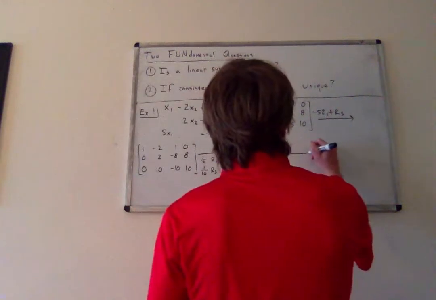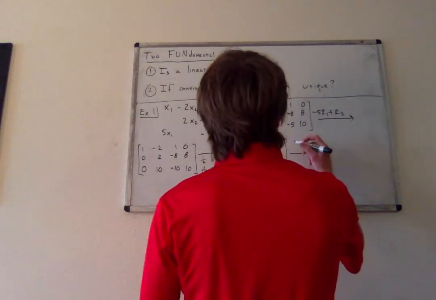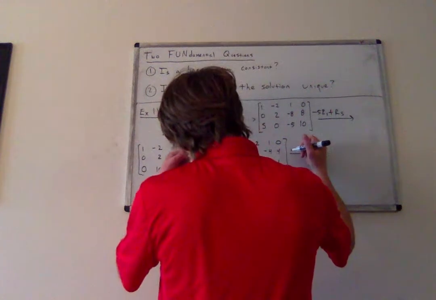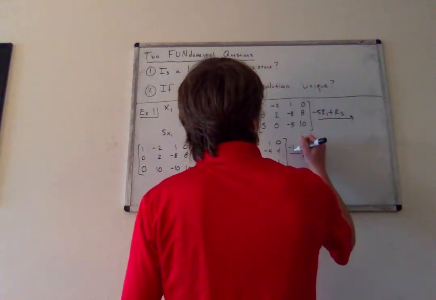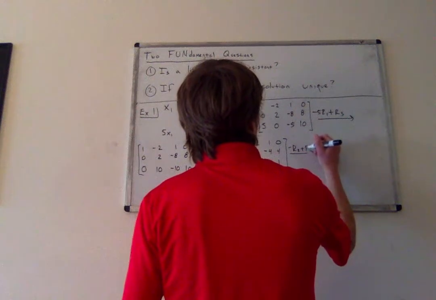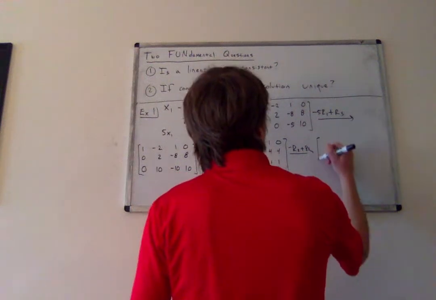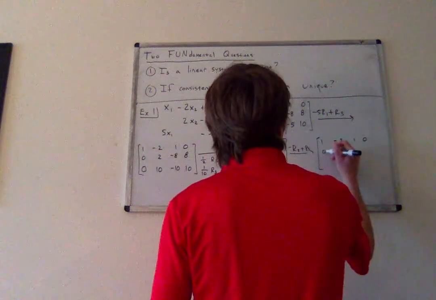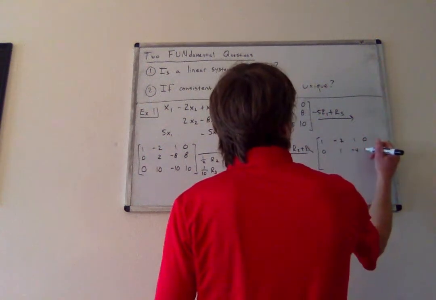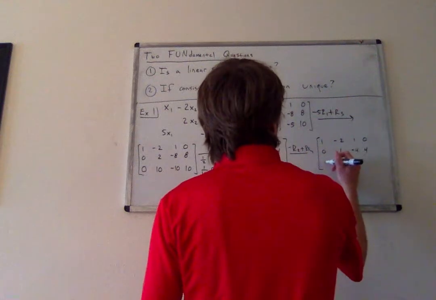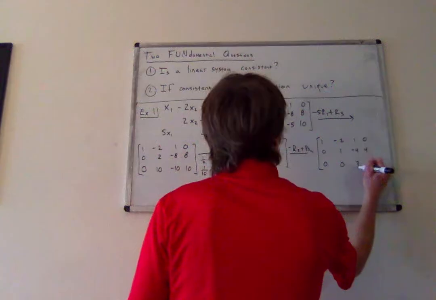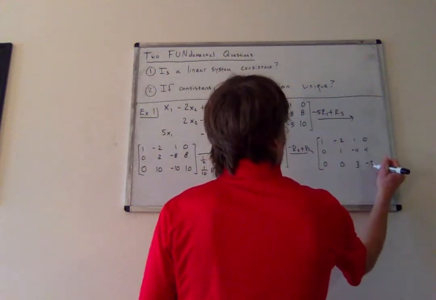So last thing I'm going to do is one more replacement operation. I'm going to add negative row 2 plus row 3. And that gets me 1, negative 2, 1, 0, 0, 1, negative 4, 4. And finally, 0, 0, 3, and negative 3.